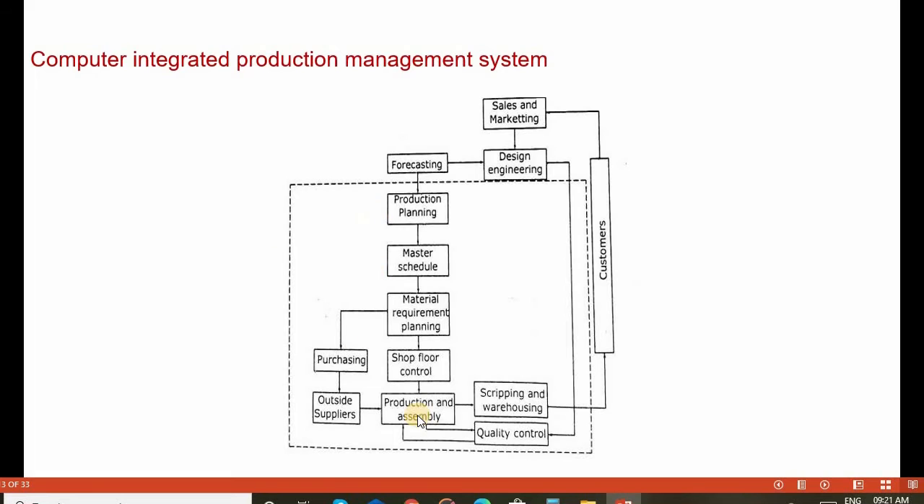Then it goes to production and assembly. Once the product has been manufactured, it goes for assembly of the complete object. In material requirement planning, if any parts and other components are required, it goes to purchase for outsourcing from outside suppliers. Once the product has been produced and assembled, it goes for quality control for quality checking. Once the quality has been verified and certified, it goes to warehousing to store the products, and then it is supplied to the customers. This cycle is repeated again and again. So this is called the computer integrated production management system.